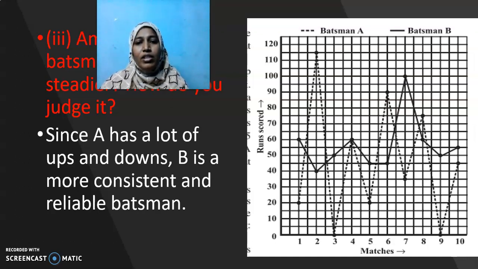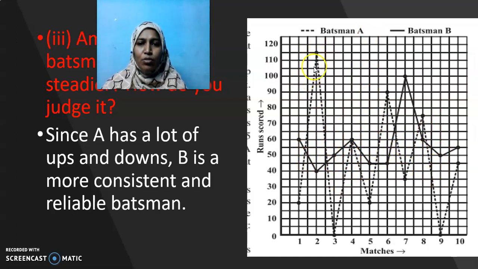Okay, likewise, with the help of this graph, tell me who is steadier and who is the more consistent player, whom I can believe more that he will surely give something to the team. See here, who is having more ups and more downs, or not consistent. Their graph should be something closer to a line. Not that much variation should be there.